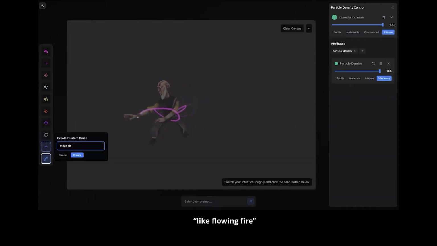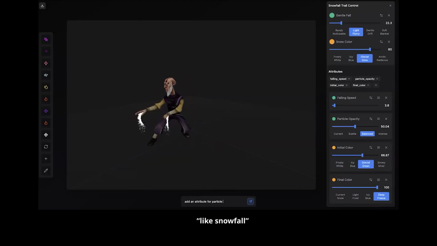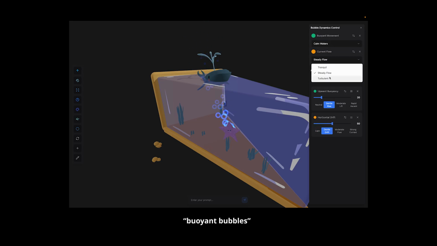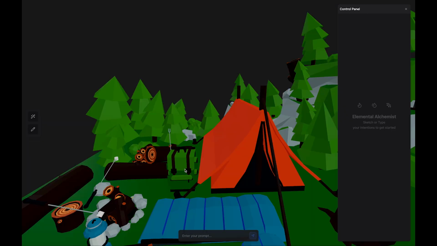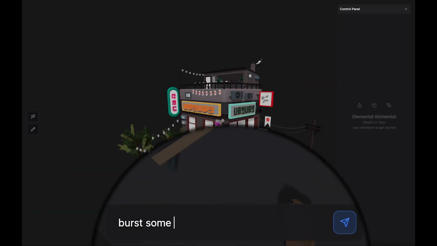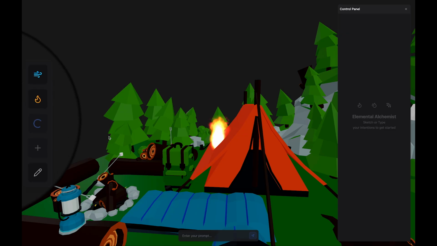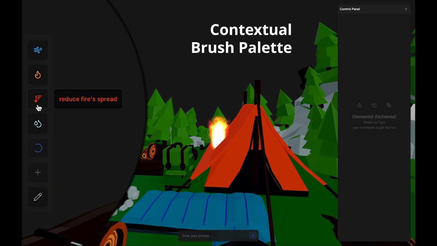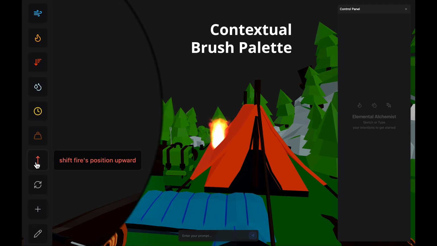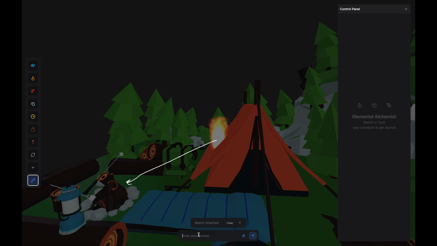It leverages generative interfaces to transform these design goals, whether they are concrete or abstract, into scene-aware controls for semantic editing. It works as follows. For a given 3D scene, the system initializes a relevant particle system effect from a set of templates. The system then generates the contextual brush palette with brush tools tailored to the scene and the particle effect. Users can express their intentions through either sketching with the brush or typing a text prompt.